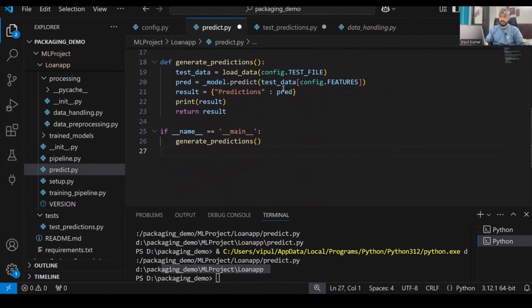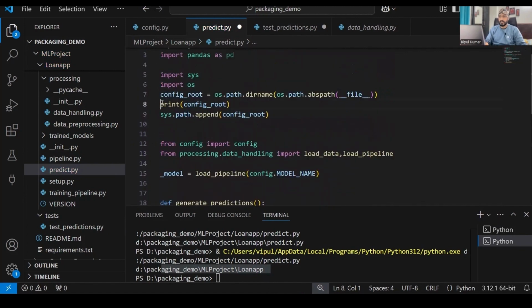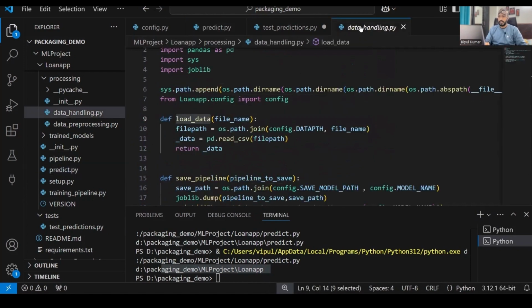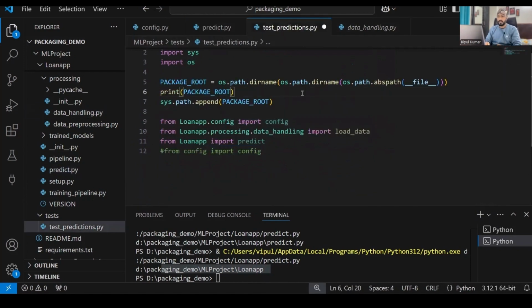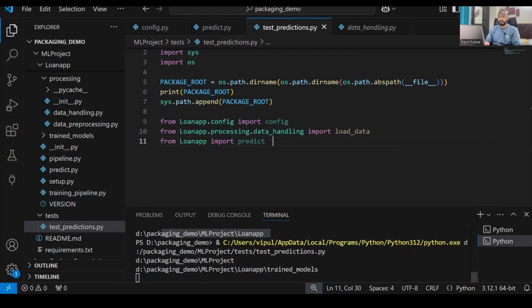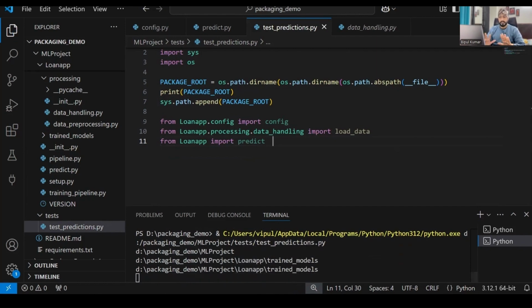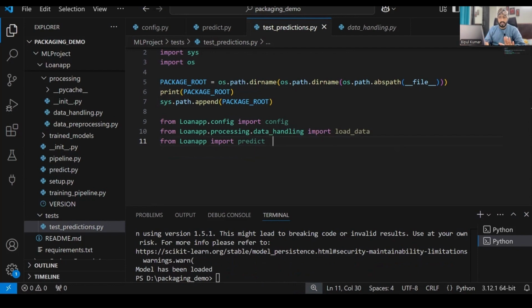I'll save this thing, and I comment this thing, not required. I'll save this file. Okay, now let's execute it. This is just to make you understand. Okay, everything is running smoothly. This thing executed, that's why it is showing, model has been loaded. All right, now we can go ahead to write our script for the test process.